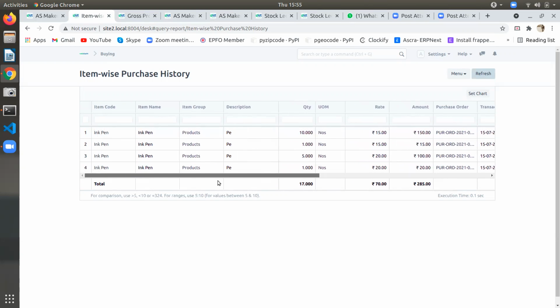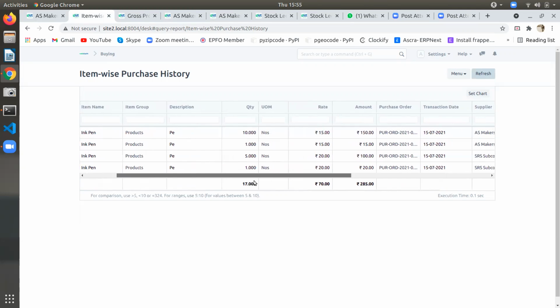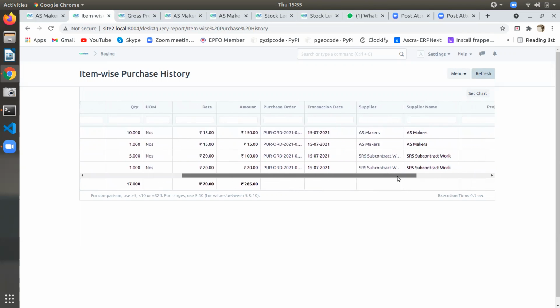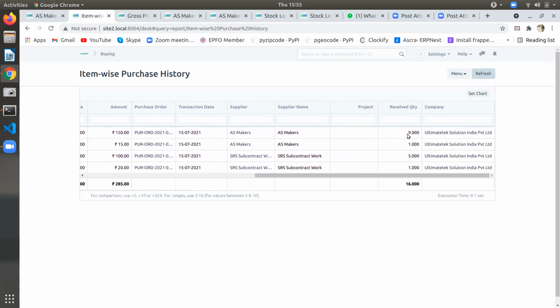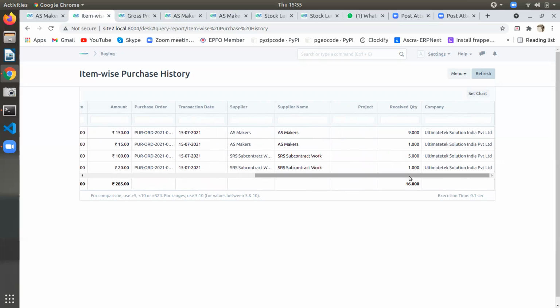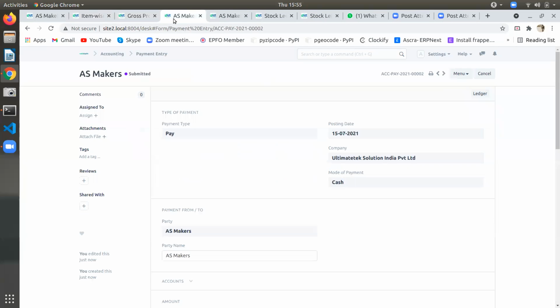But it has come as 10 only. It should be 9, no? The purchase order we made for 10, but we received 9, with 10 including the rejected quantity. It is showing the received quantity is 9 over here. Then my stock should also be on the receipt quantity only, no? Yes. But in stock, we go to the stock. This is not stock, this is item purchase. Okay. Stock ledger, if you want to see, then we can.